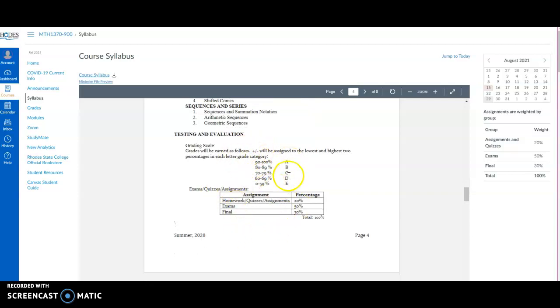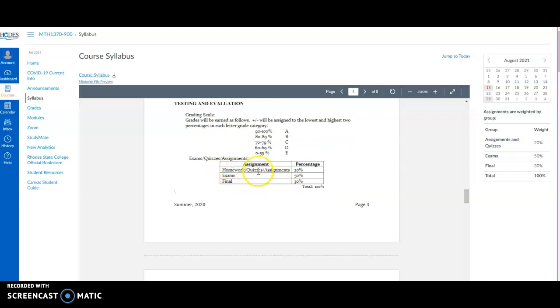Testing and evaluation: our grading scales are standard. 90 to 100 is an A, 80 to 89 is a B, 70 to 79 is a C, 60 to 69 is a D, and anything below that is an E. We don't have Fs, we have Es here. And then pluses and minuses are the highest two and lowest two.